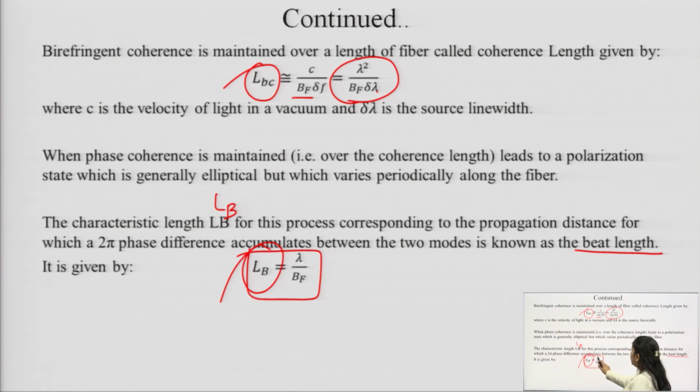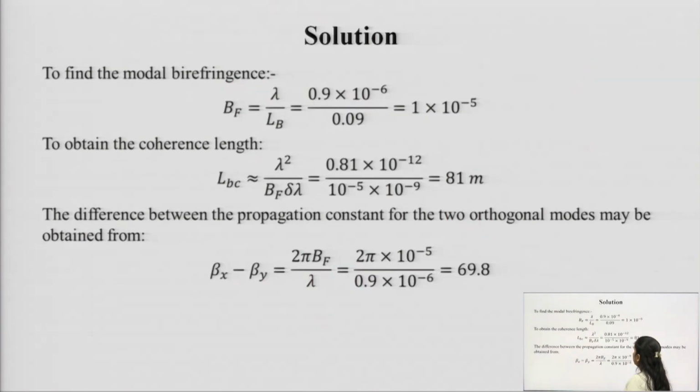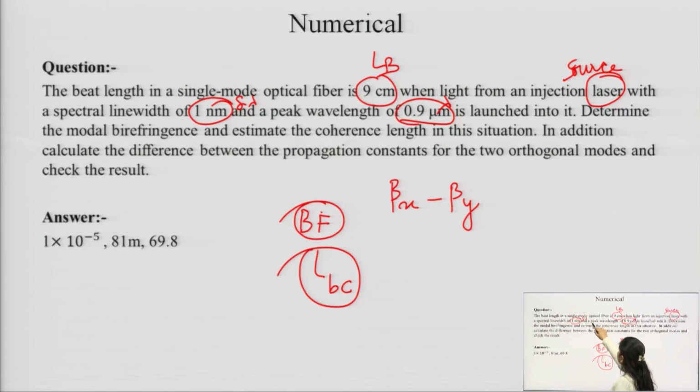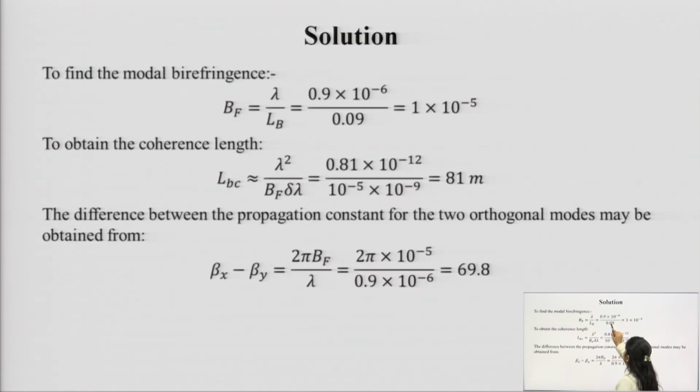Now, Lb is equal to lambda upon Bf. So, we can say that Bf should be equal to lambda upon Lb. The lambda value is given, that is 0.9 into 10 to the power minus 6, and Lb is also given, 9 centimeter. When we substitute, we get the value of Bf, that is the modal birefringence, and that is equal to 1 into 10 to the power of minus 5.